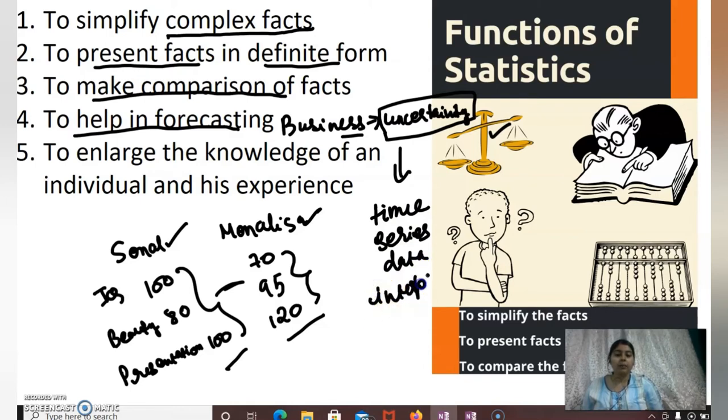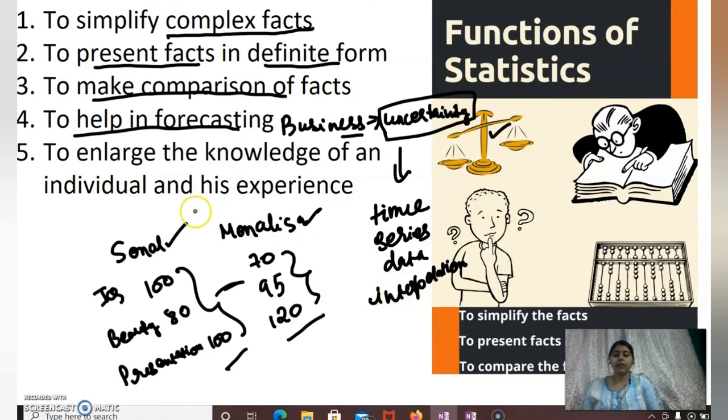All these make the enterprise aware of what can go bad for them, so they can prepare themselves so that they do not fall into the trap of the uncertainties and issues they can face. So they can reduce it easily through the help of statistics.